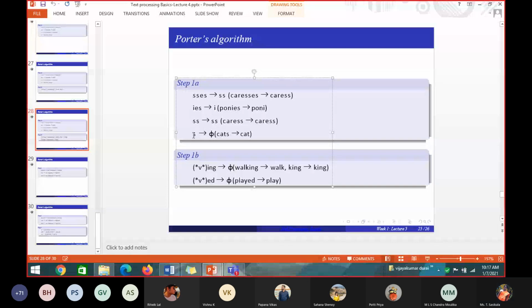Or star. With star as any word. Star means any word, root word ends with S or any root word ends with D. It should be replaced with the null value. The S and D should be replaced with the null value. That is, the suffixes should be replaced with the null value. Okay.